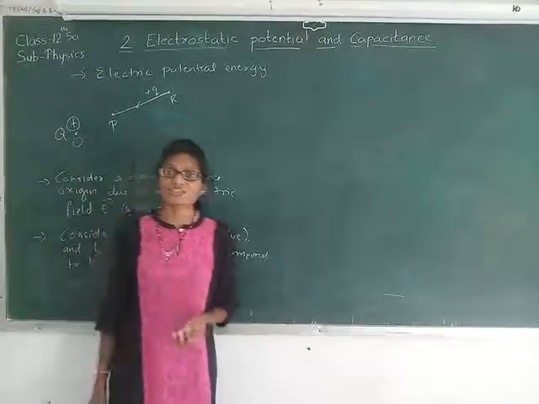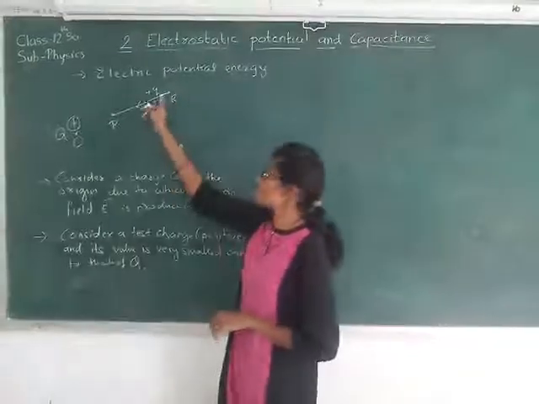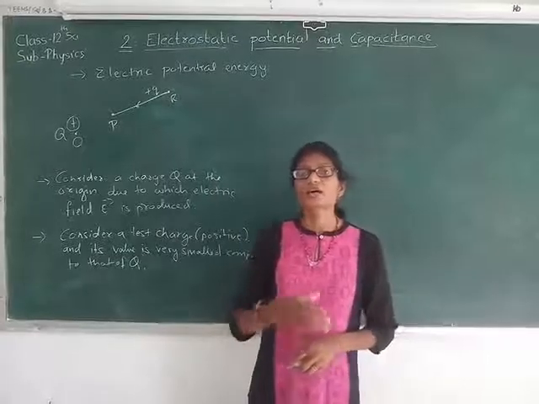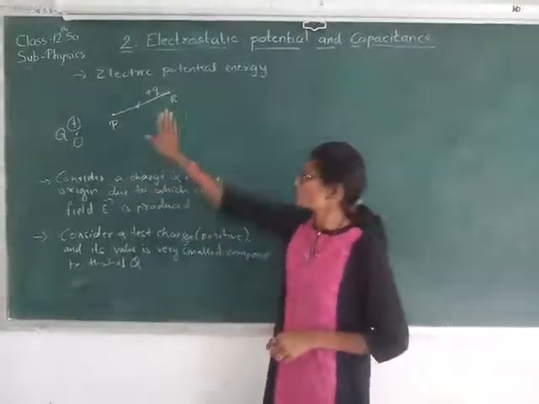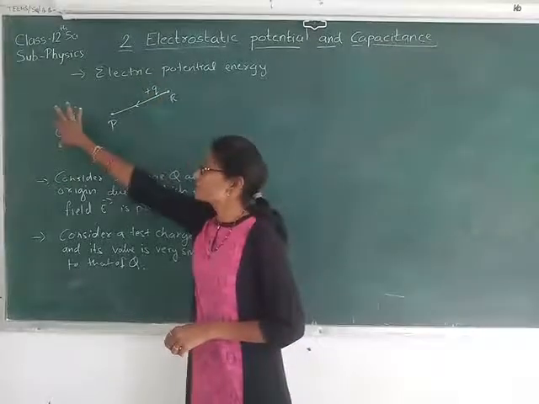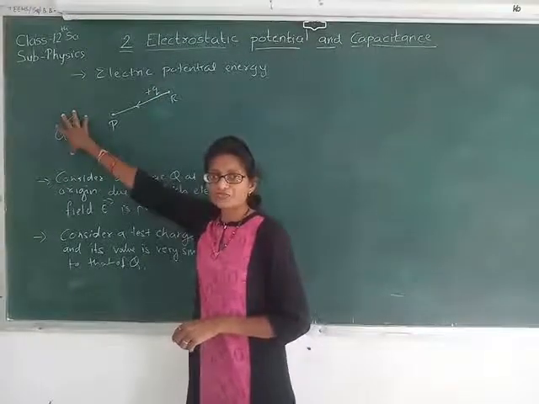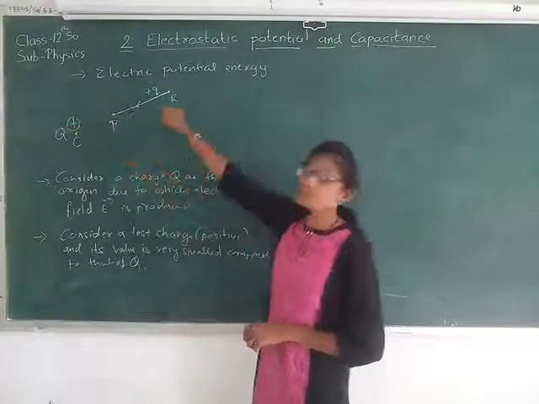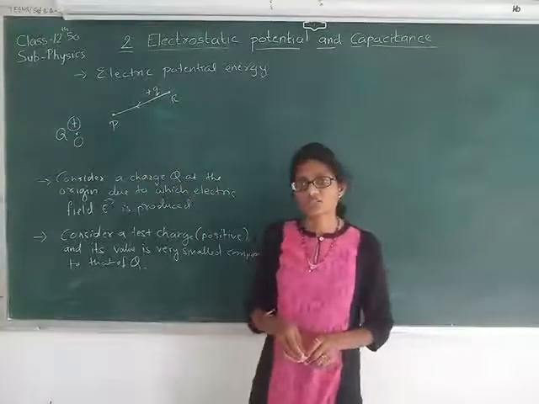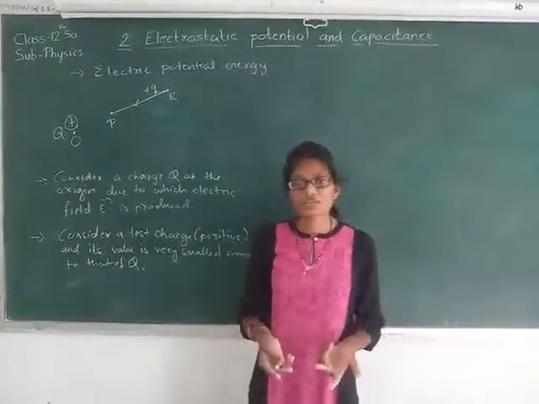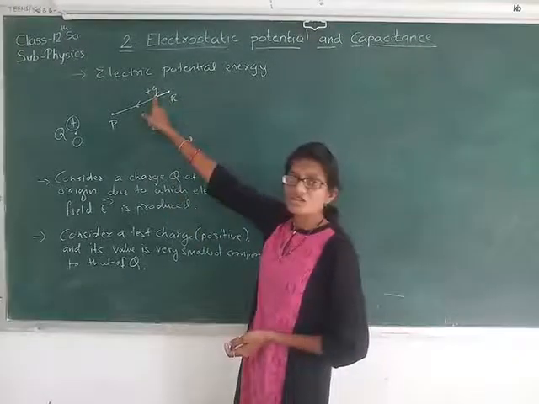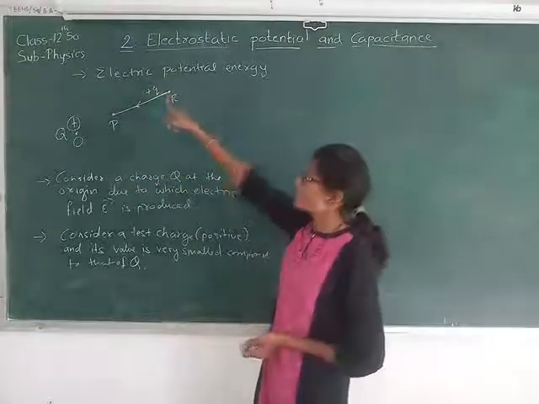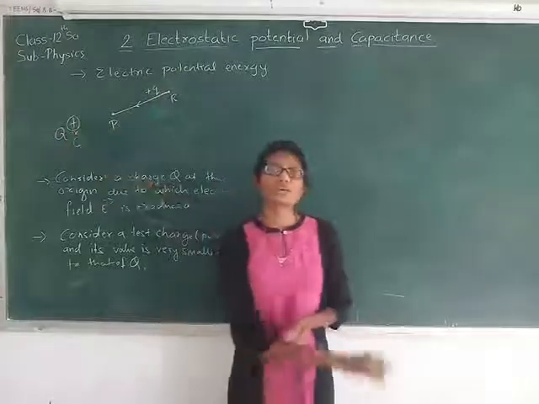Here, the test charge that we are using is positive and its value is very small. Why do we need to take a small value of the test charge? So that it does not disturb the configuration of the source charge Q. Otherwise, if you have the same value of the charges, then not only will this charge exert force on that charge, it will also exert force on this. That means because of this, this charge also comes in motion.